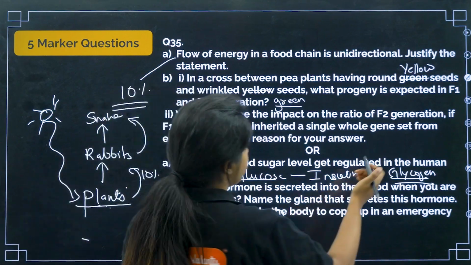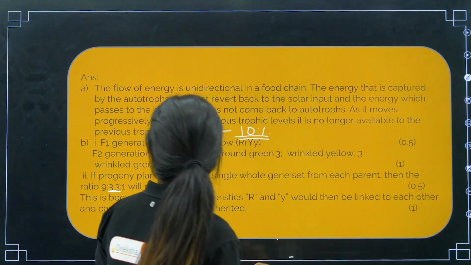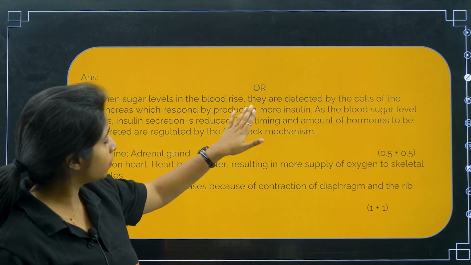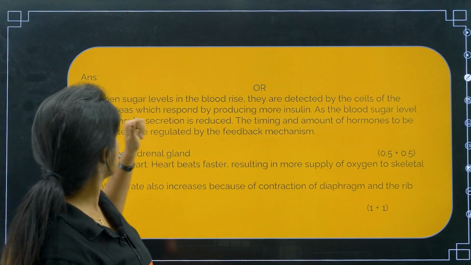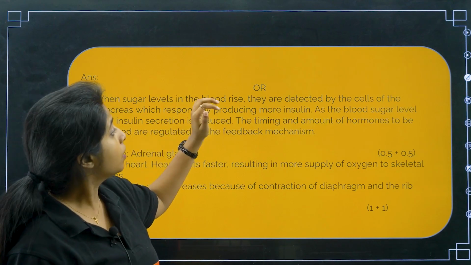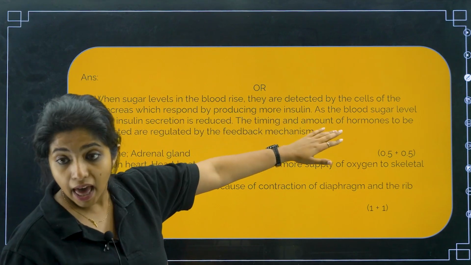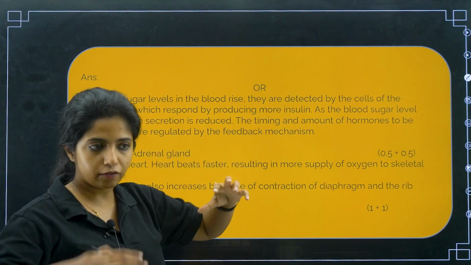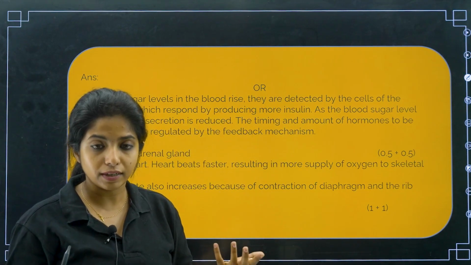Okay, so again, how do you frame this answer? Let us see. So, over here, I have mentioned it differently. When sugar level in the blood rises, it is detected by the cells of the pancreas, which in response produce what? More insulin. As the blood sugar level falls, insulin secretion also gets reduced. When the glucose level goes down, obviously you do not need insulin, right?